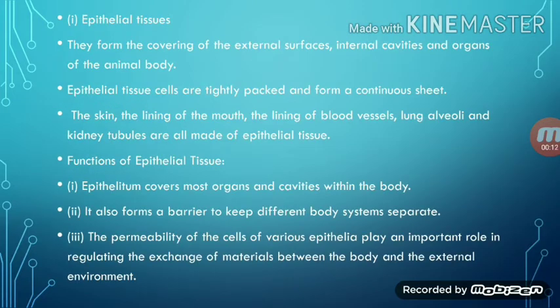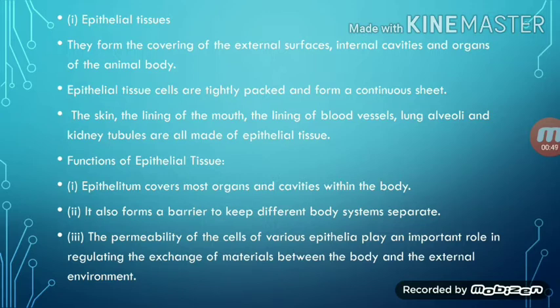Epithelial tissue forms the outer covering of external surfaces, internal cavities, and organs of the animal body, right? Epithelial tissue is the tissue which is mainly for covering, okay? Covering of external, internal and organs of an animal body, alright? Epithelial tissue cells are tightly packed and form a continuous sheet, okay?